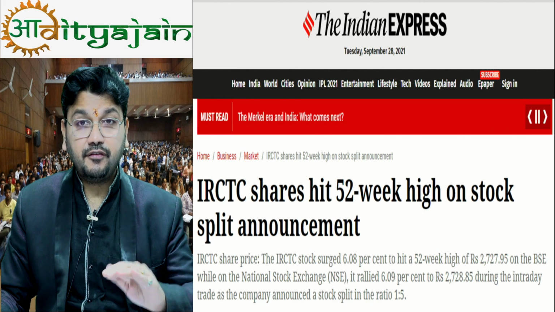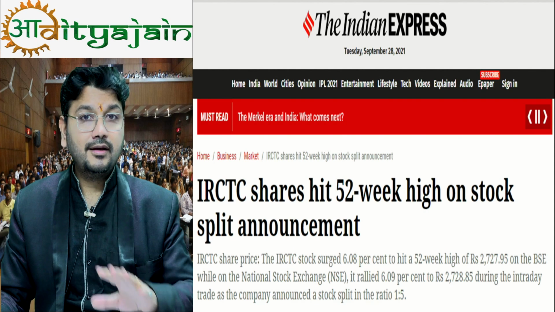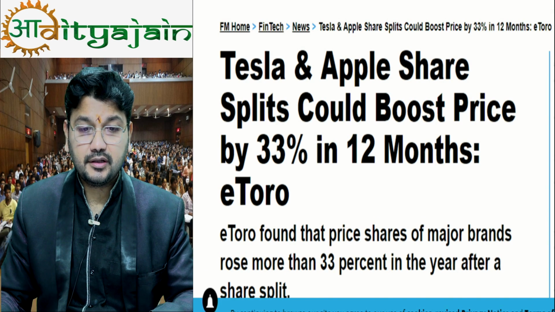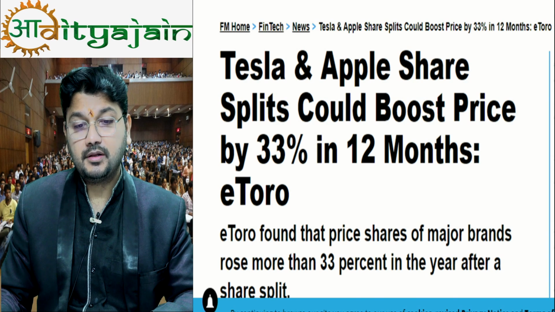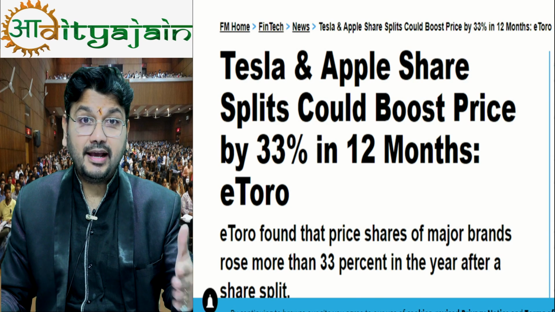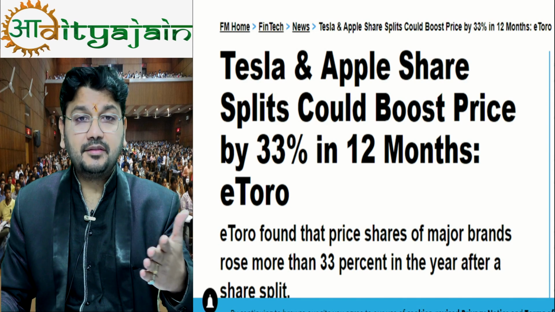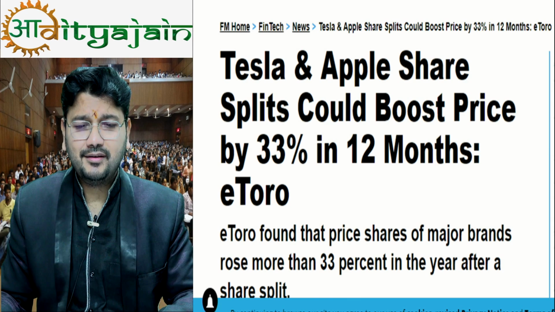IRCTC shares hit a 52-week high on the stock split announcement. So it is proved that due to stock split, share price increases. Tesla and Apple share splits could boost price by 33% in 12 months. So companies like Apple had also split their shares and their share prices are increasing. Apple is the world's most valuable company.